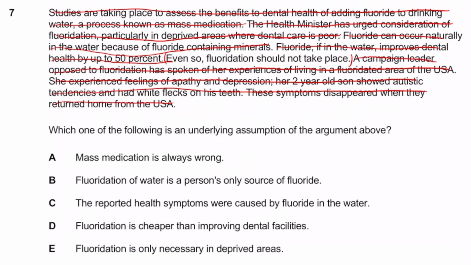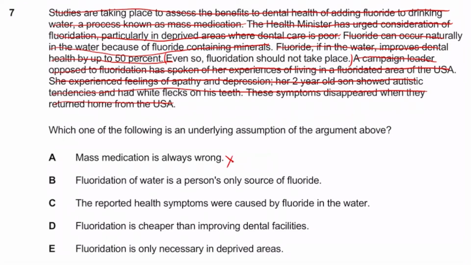And it says, which of the following is the assumption? So mass medication is wrong. So fluoridation should not take place given what has just happened, assuming mass medication is wrong. That does not make sense, does it, guys? So it can't be this one.